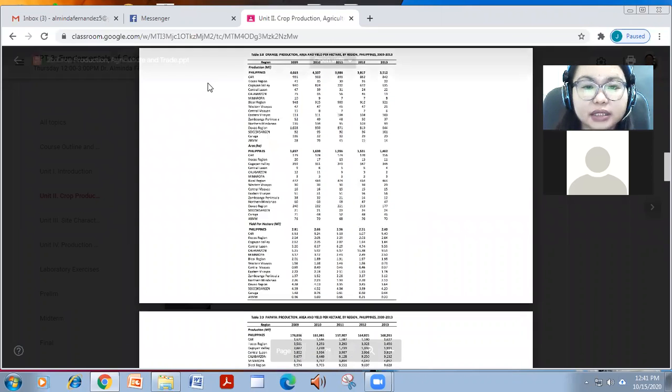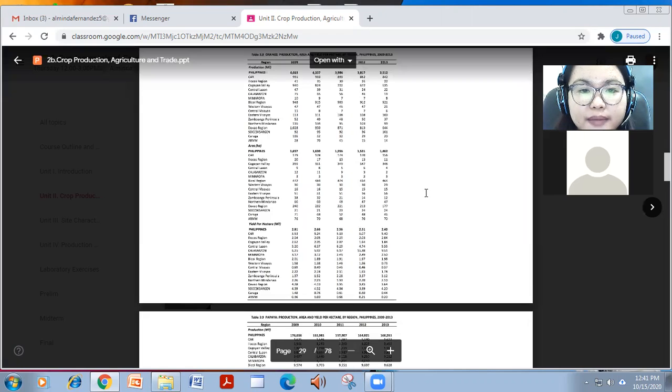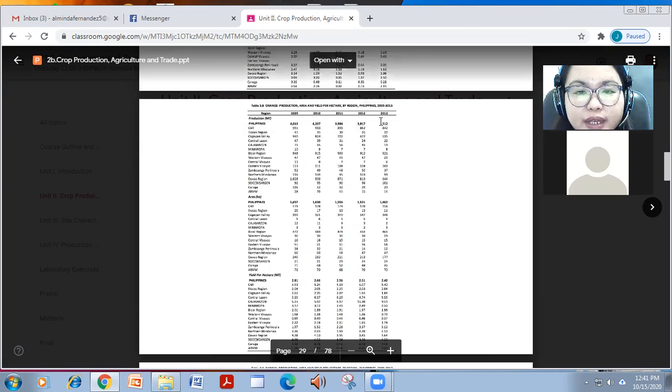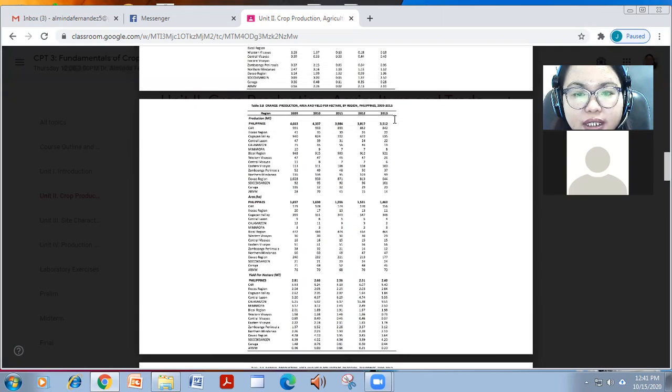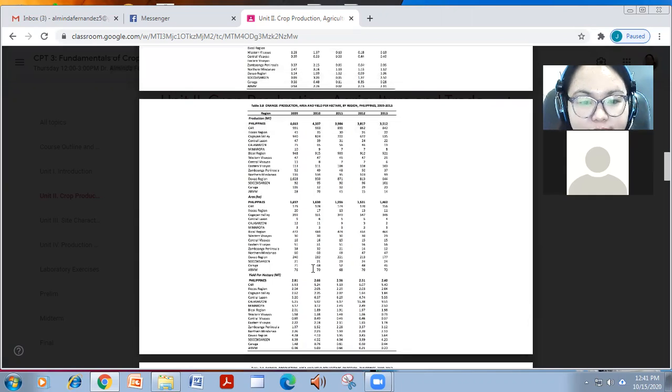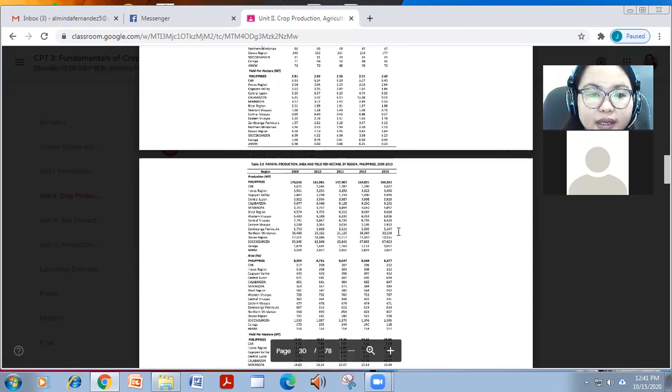And for orange, it decreased in terms of production from 4,000 to 3,000 in 2013. In terms of area naman, ang highest producer ay Davao region, but not in area, but in Cagayan at saka Ilocos region, ang highest in terms of area.